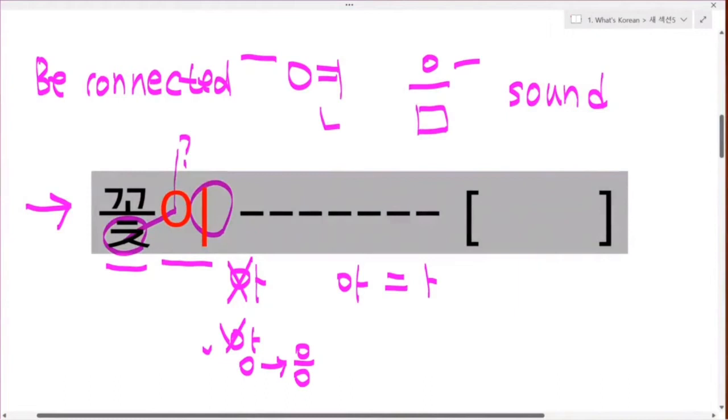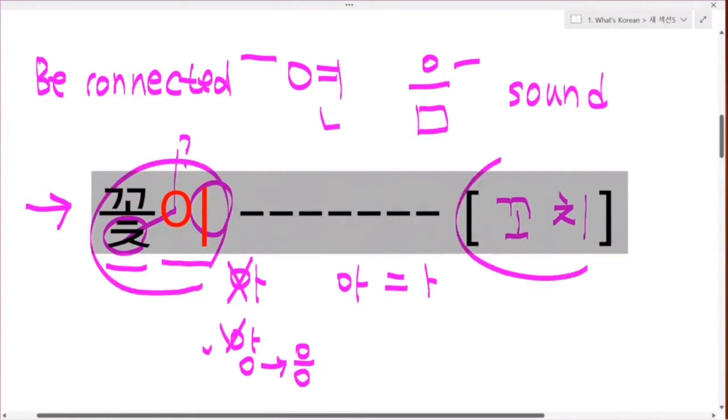So when you read it, it becomes 연음, like 고, 치. It's different from writing and reading. Okay, good.